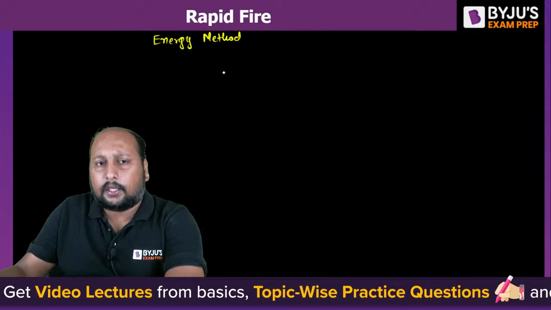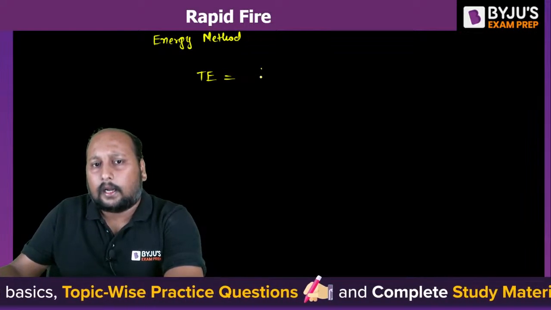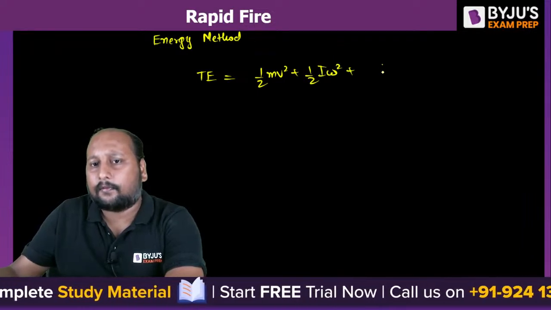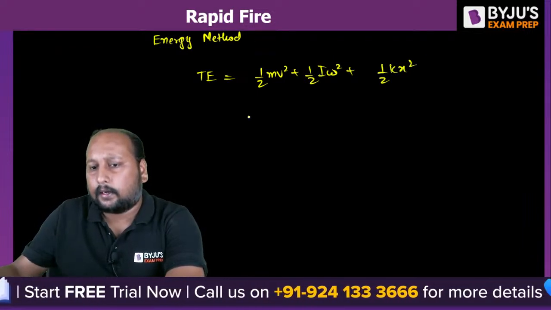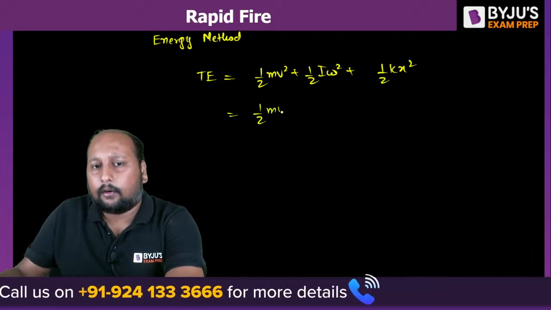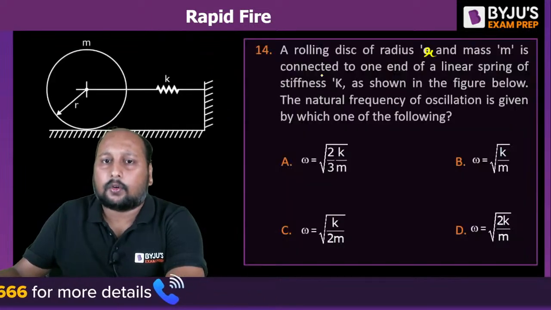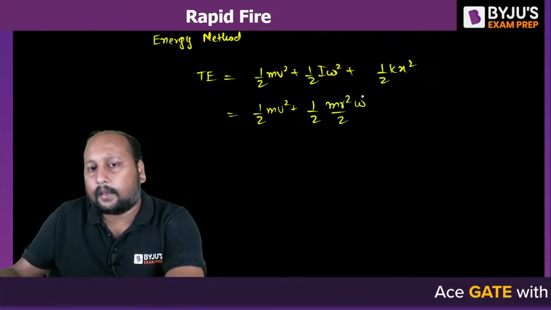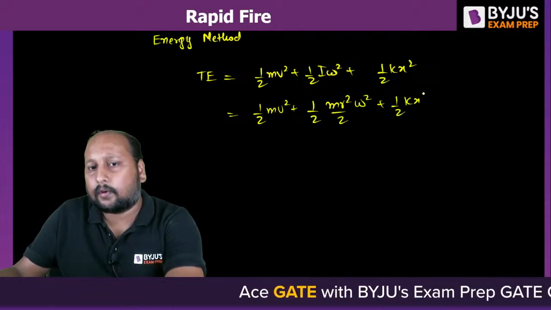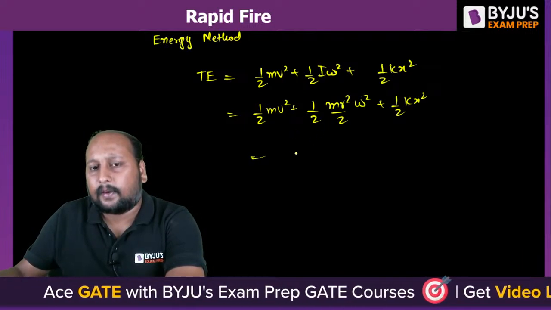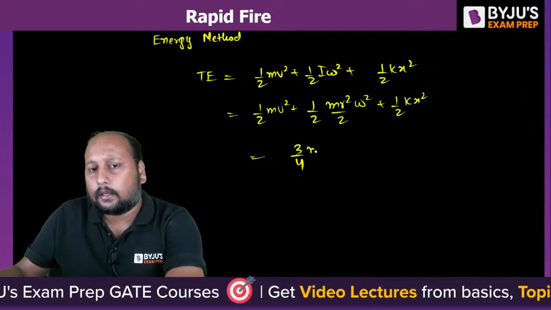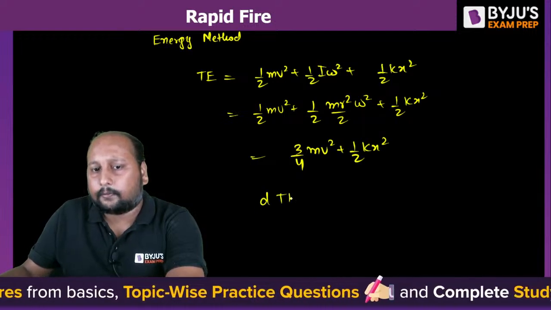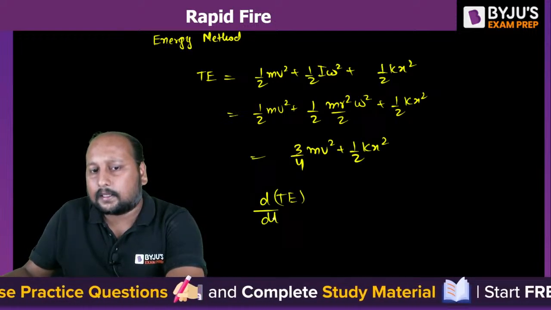What is the total energy? Total energy is equal to half m v square plus half I omega square plus half k x square, right? So this is half into m into v square plus the moment of inertia of a solid disk, which is m r square by 2, into omega square, plus half k x square. So this gives us 1 by 4, that is 3 by 4 m v square plus half k x square. And we know that the rate of change of total energy with respect to time is equal to 0.